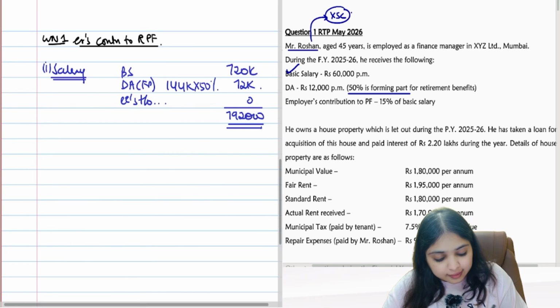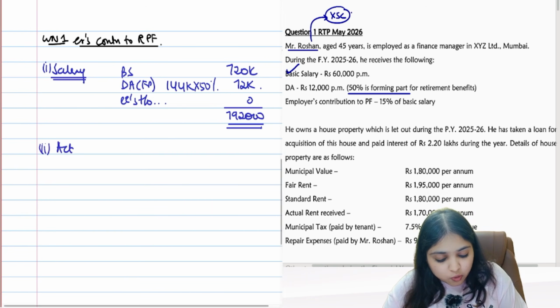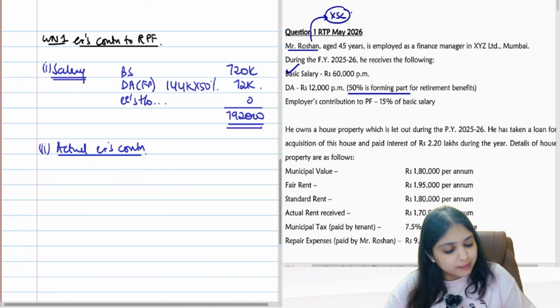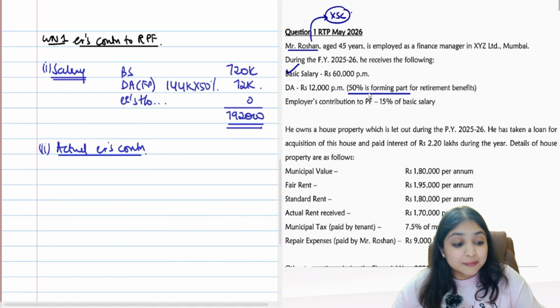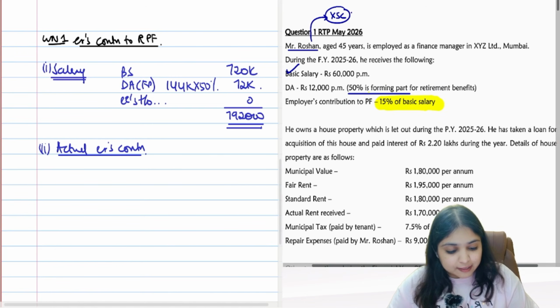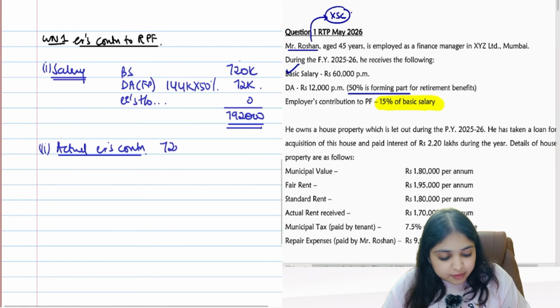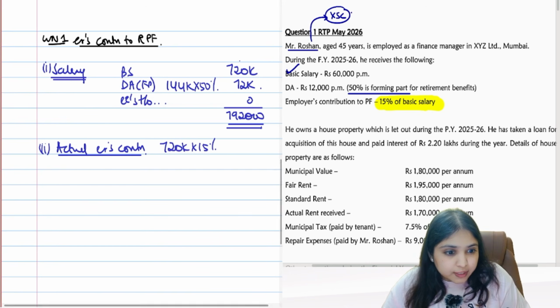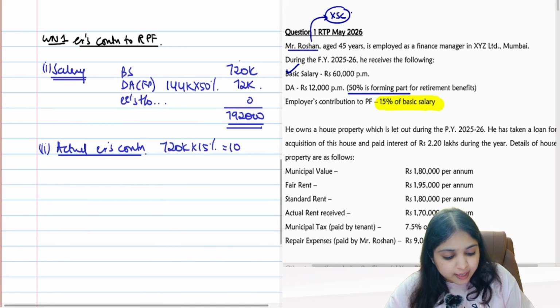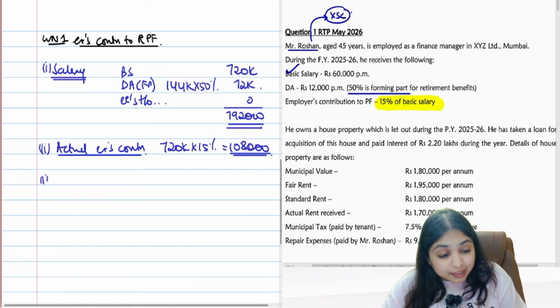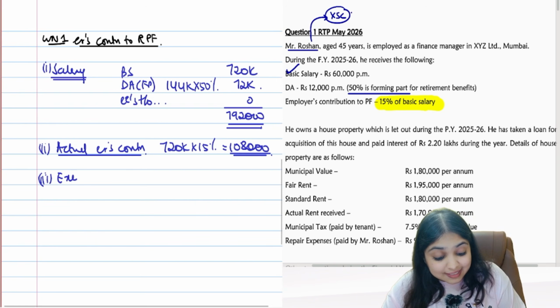Alright guys, then tell me, what is the actual employer's contribution? How much did the employer actually contribute? Employer's contribution is 15% of basic salary. Read the question carefully. It says 15% of basic salary. So what's your basic salary? 7,20,000. 15% of that, that's going to be how much? That's going to be 1,08,000 guys. That is the actual employer's contribution. But can you please tell me how much is going to be exempt?